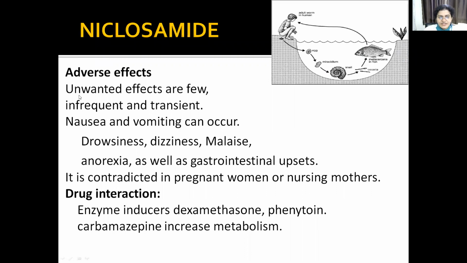Then adverse effects, nausea and vomiting can occur, sometimes drowsiness and malaise. It is contraindicated in lactating and pregnant women. Drug interaction, enzyme inducers like dexamethasone, phenytoin, carbamazepine increase the metabolism of this drug.